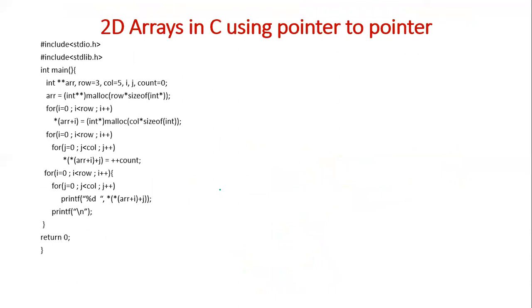So this program is quite similar, with not much difference. We are creating an array with pointer to pointer. Row is 3, column is 5, i, j, and count are initialized to 0. This is the one which creates a pointer for each row.